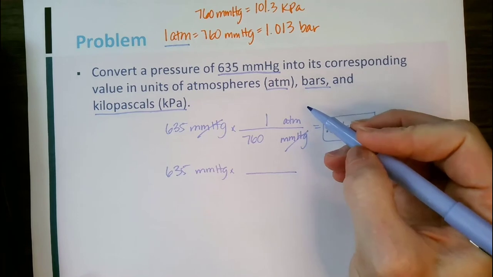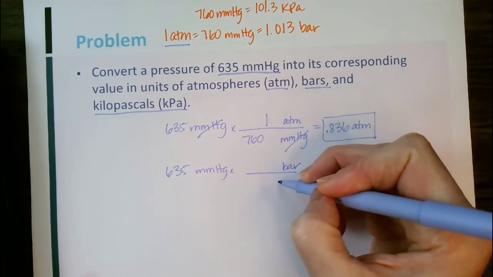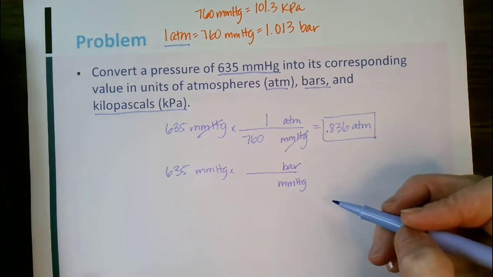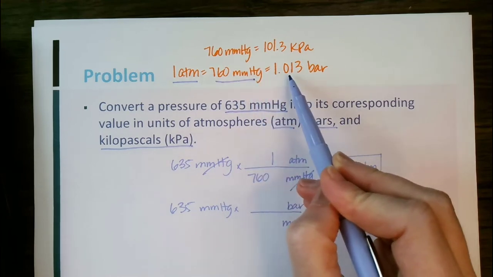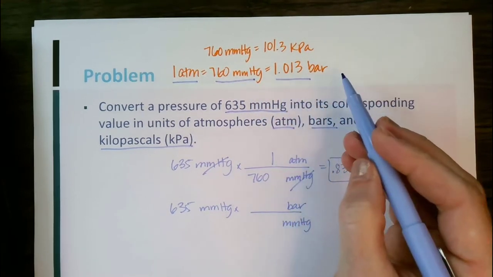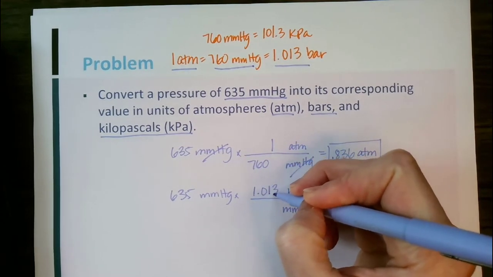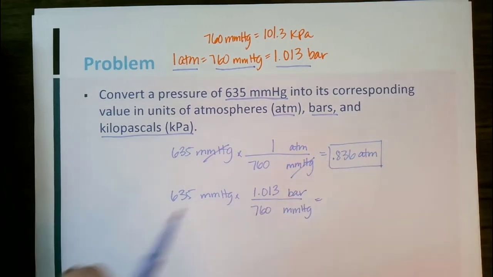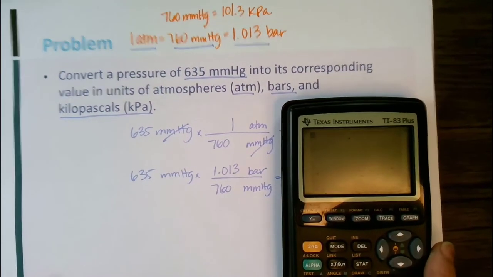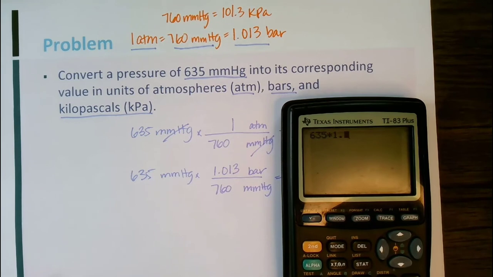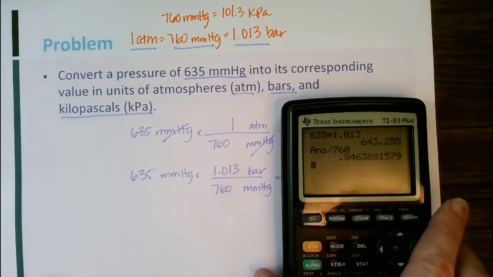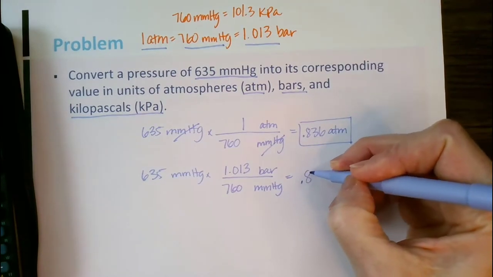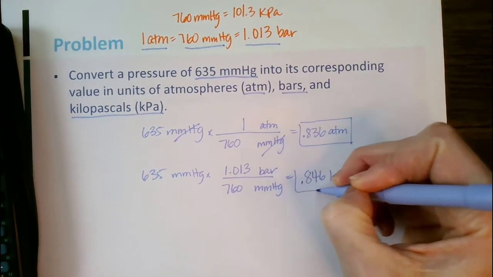Now let's do our 635 millimeters of mercury. Let's go to bars. What do I want? Bars. What have I got? Millimeters of mercury. And again, if I look up here, I know that 760 millimeters of mercury is equal to 1.013 bars. Well, here I just need to multiply across. So I need to do 635 times 1.013 and then divide that by 760. And here I get 0.846 bars.